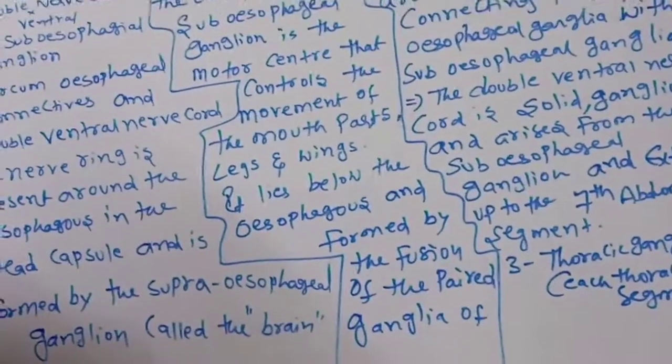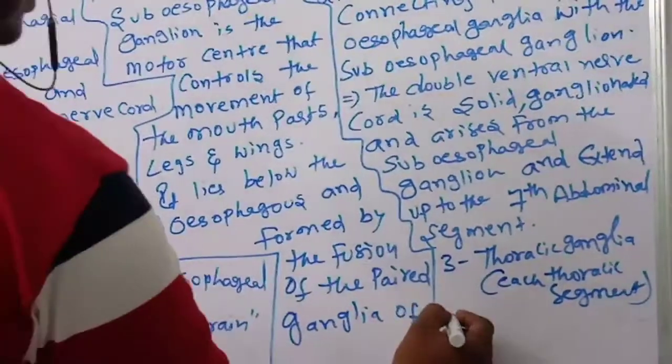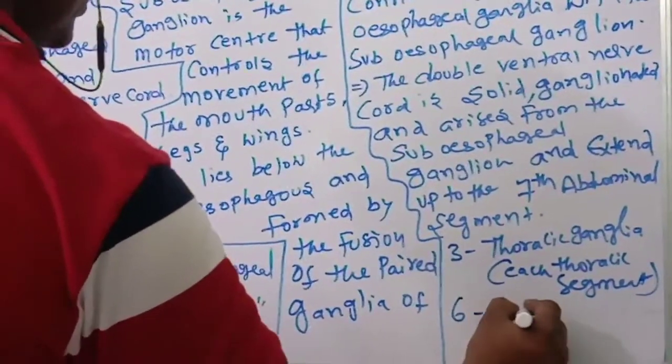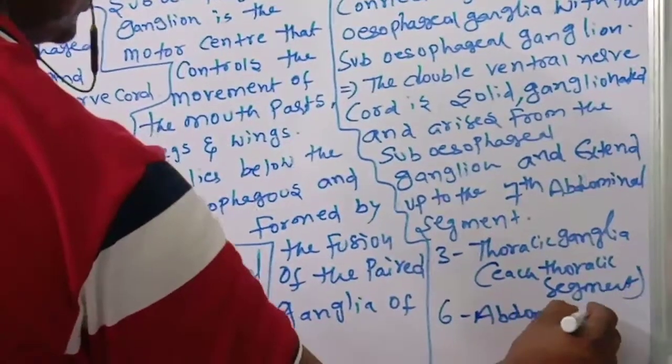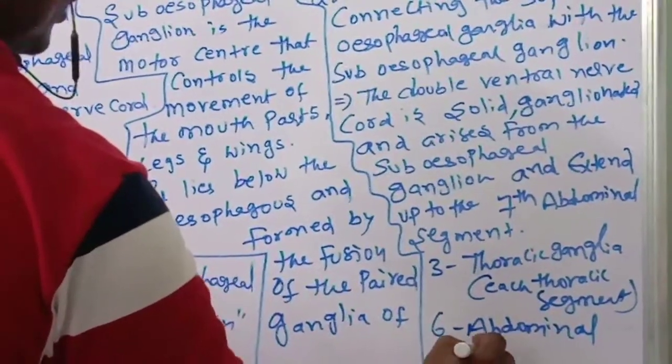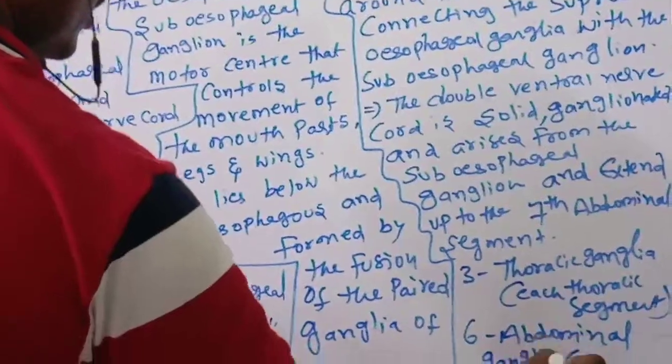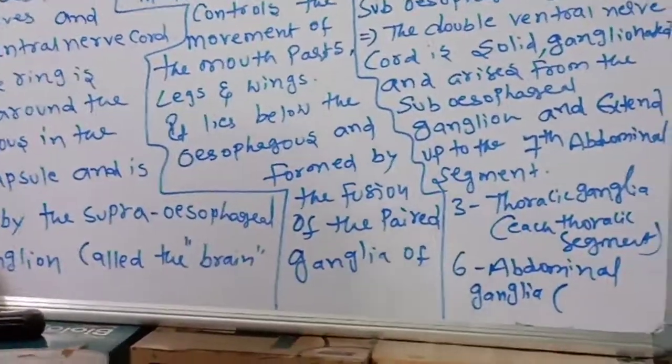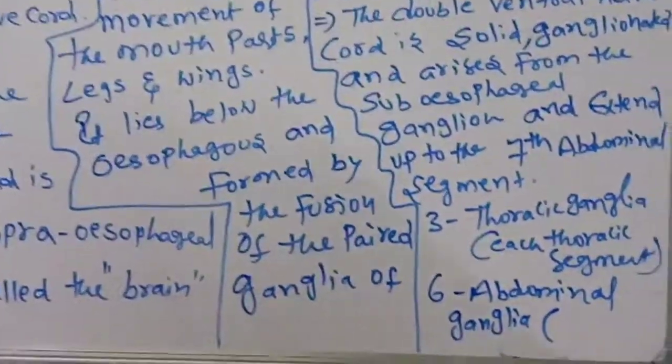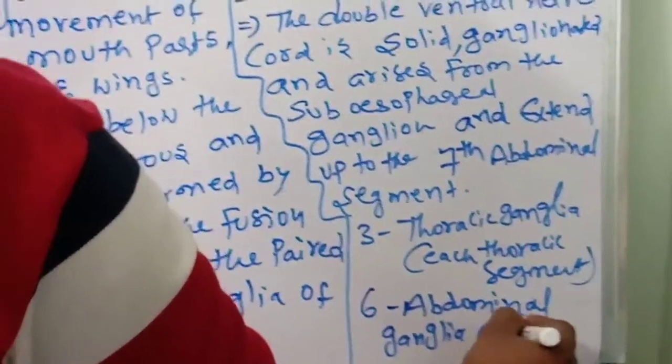And six abdominal ganglia in the abdomen.